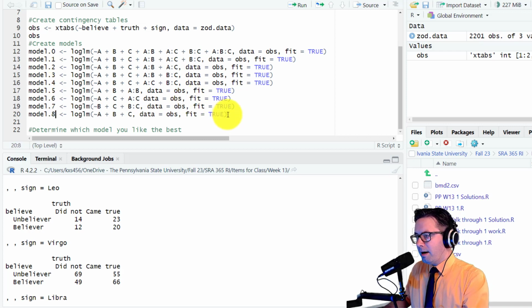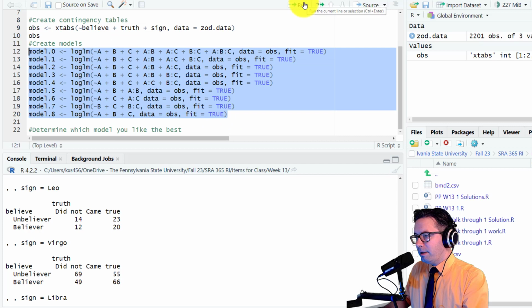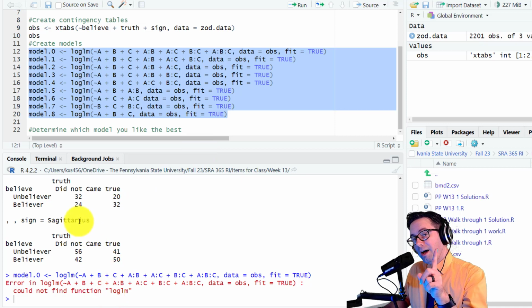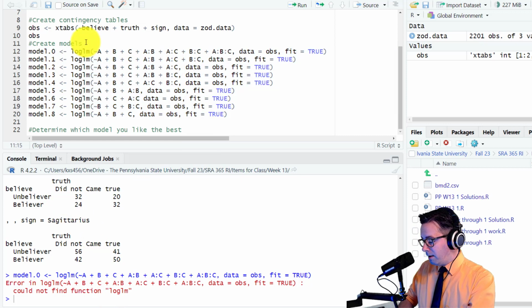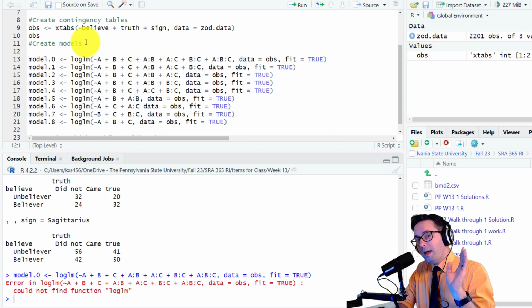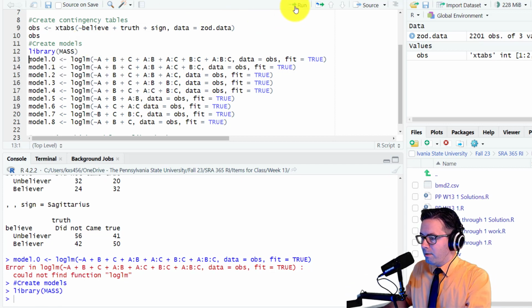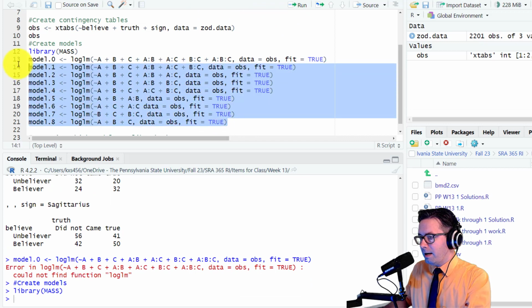Beautiful. All right. So notice when we run these, it doesn't like it. It says could not find function loglm. That's because we did not run the library, right? Even if this is your first time, don't worry. MASS is already installed. You just have to load it. So library MASS, it's capitalized, run it. Now it works.